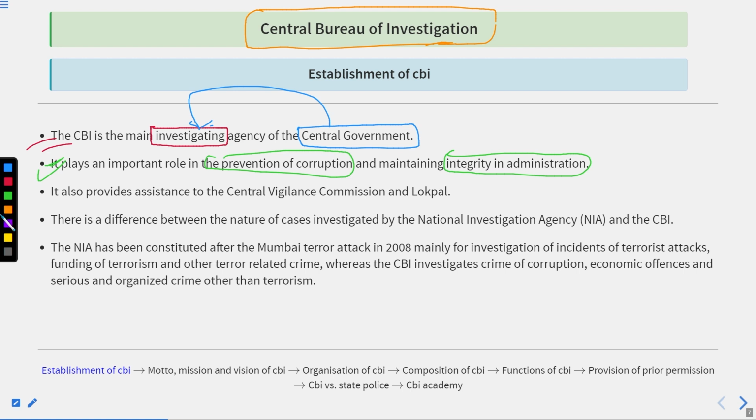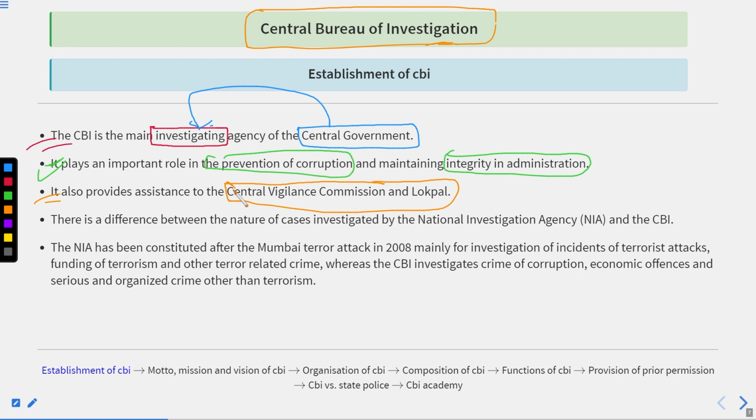Okay, it also provides assistance to the Central Vigilance Commission (CVC) and the Lokpal. So basically, if we talk about these two organizations, the Central Vigilance Commission and the Lokpal, these organizations are also designed for preventing corruption and maintaining integrity in the administration, all right, and other things.